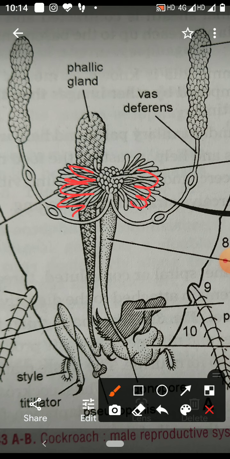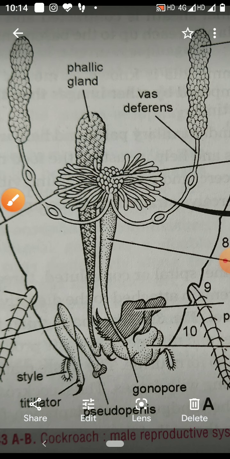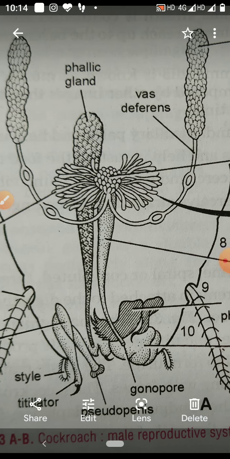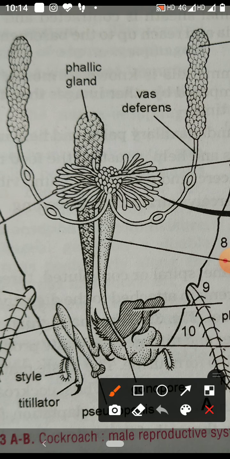In the center there is the central tubule, and very close to the central tubule there are bulbous seminal vesicles. These seminal vesicles store the sperm.